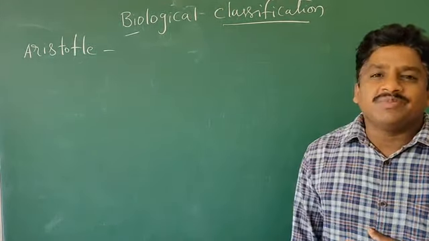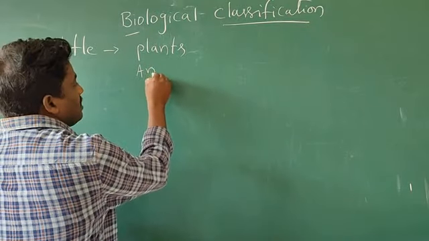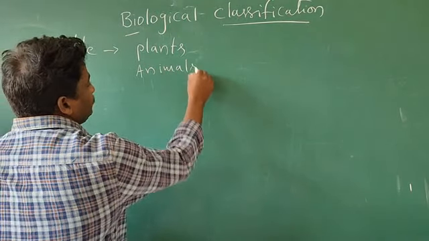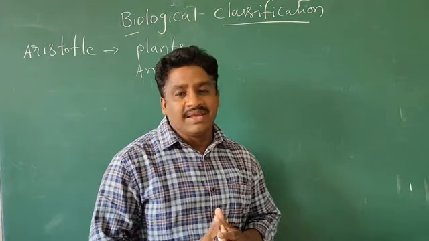The living organisms are classified into two groups. First one plants, second one animals.